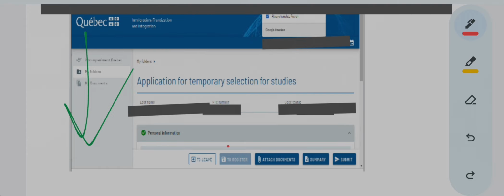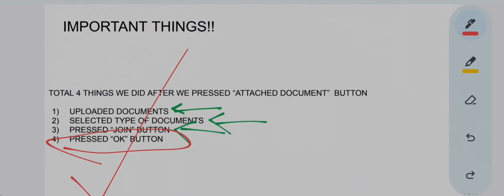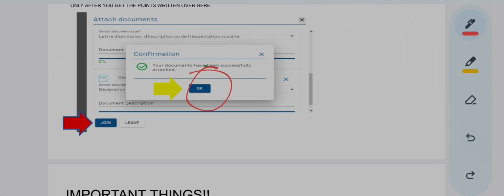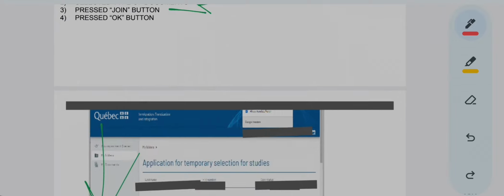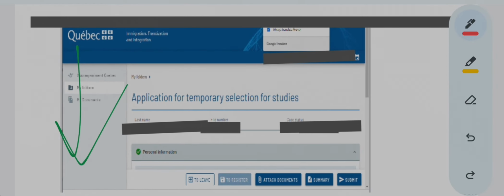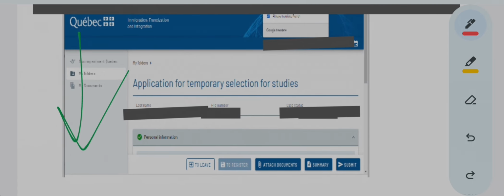So don't be frightened. Once you press OK over here, all this will go, and not in a wrong way, but in a good way. This will get closed because you have pressed OK, telling them that you have attached your documents. So this is how your portal will look now. Don't get scared. You have attached your documents already, and this is how your portal looked when you began your process, right?